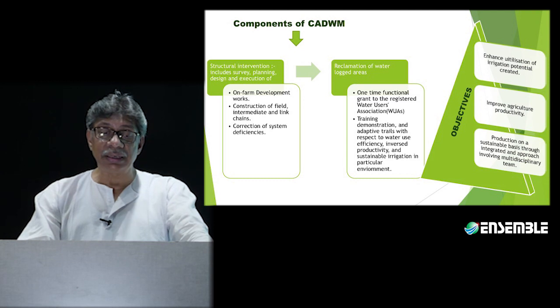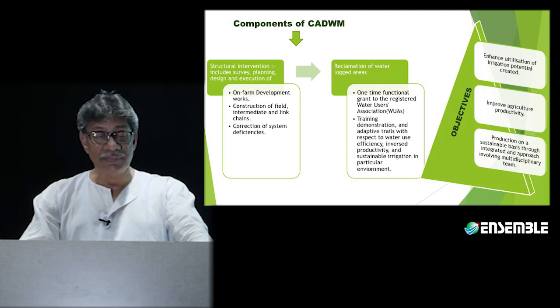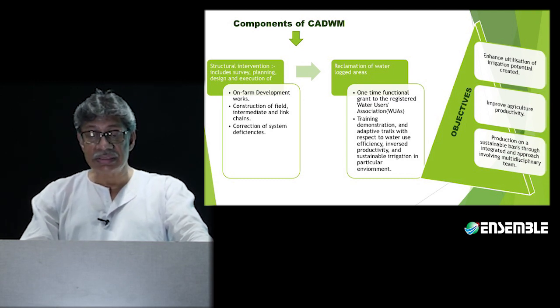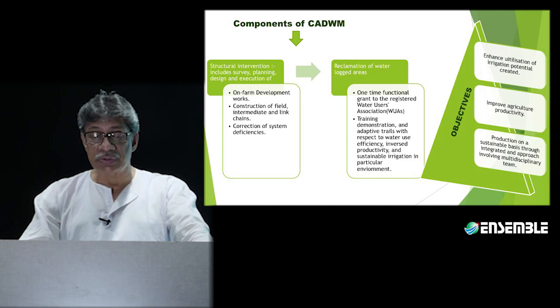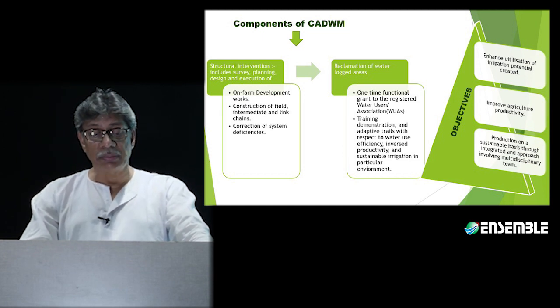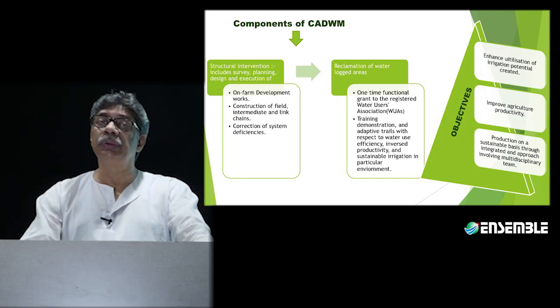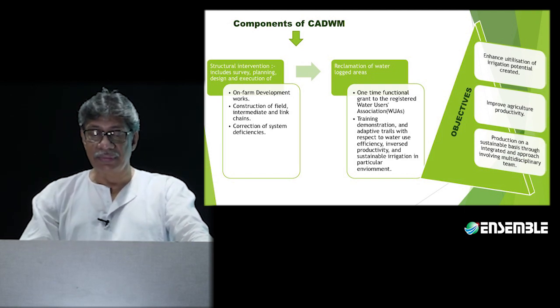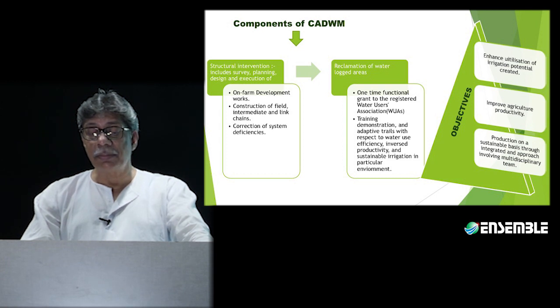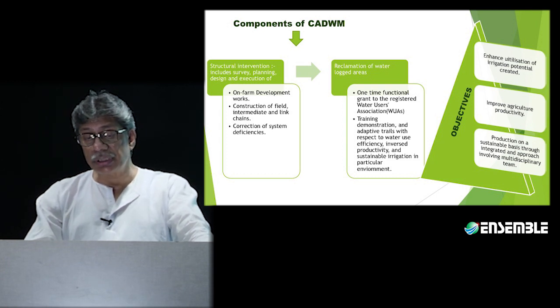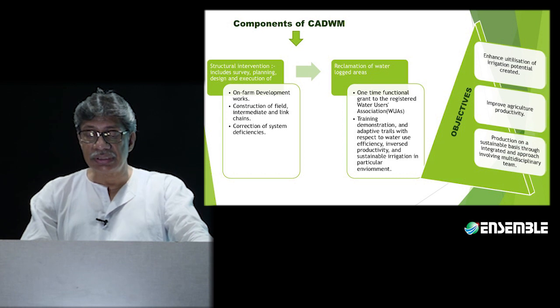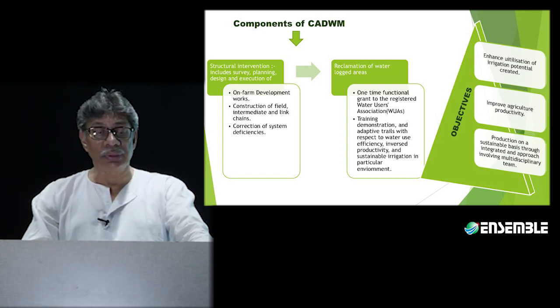Then, of course, command area development will also mean correction of system deficiencies, and reclamation of waterlogged areas with the help of registered water user associations. It involves training of the people so that they understand how the water is to be used in a sustainable manner. It is with these things that they plan to improve agricultural productivity, enhance irrigation potential, and increase production on a sustainable basis.